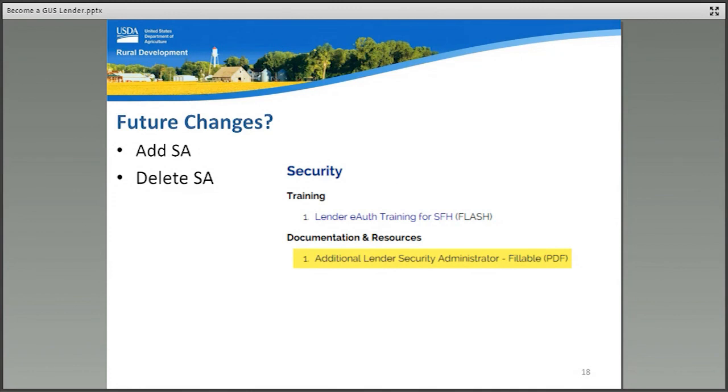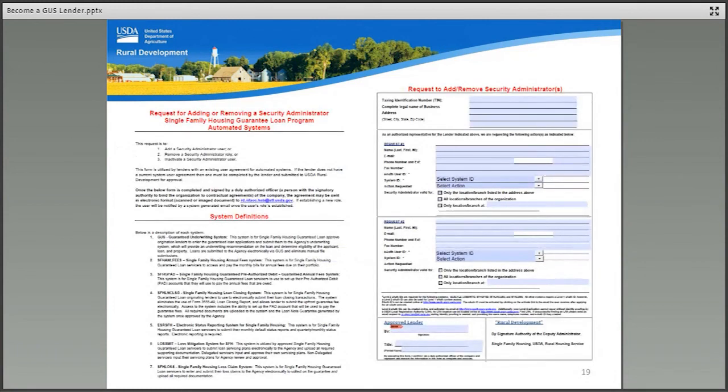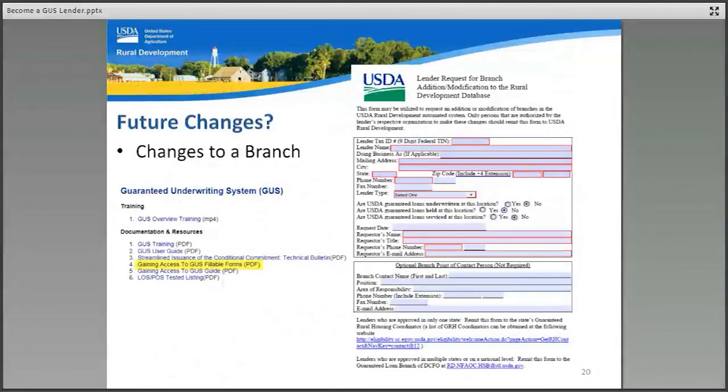When a lender needs to add or delete an SA, they should go to the USDA Link Training and Resource Library webpage. Scroll down to the Security section under Documentation and Resources. The Additional Lender Security Administrator fillable form is available for completion. This fillable form includes instructions on where to email the form upon completion and a list of system definitions for which the SAs hold the keys to the activation kingdom.